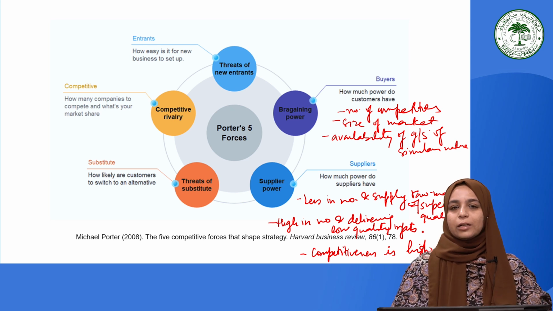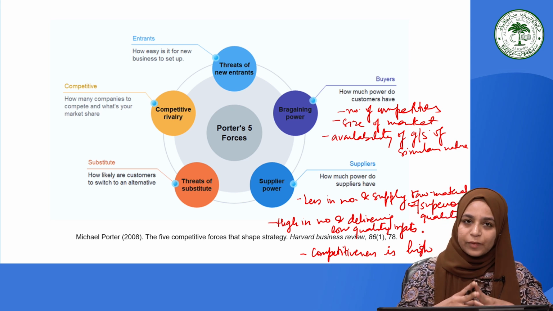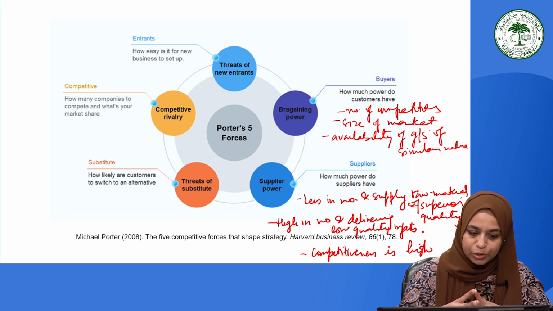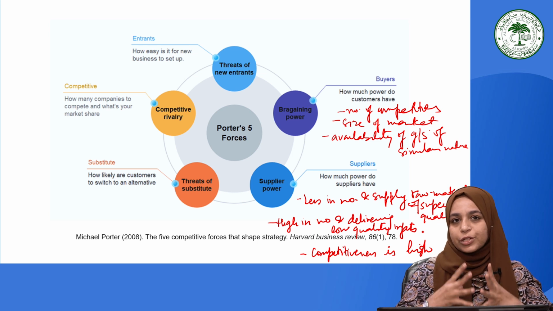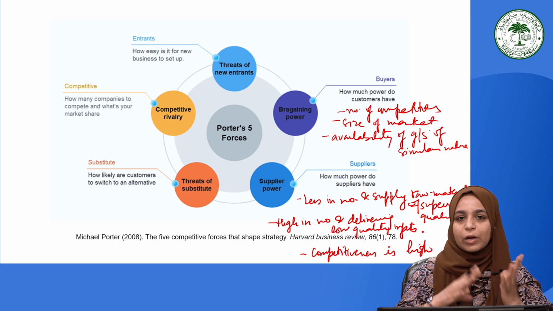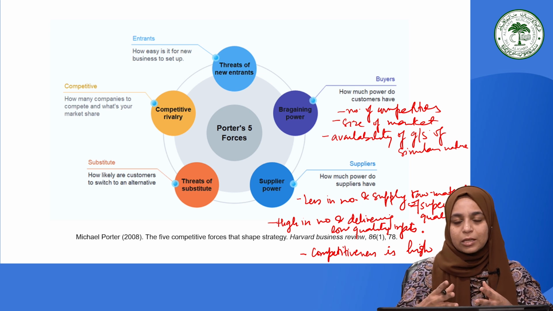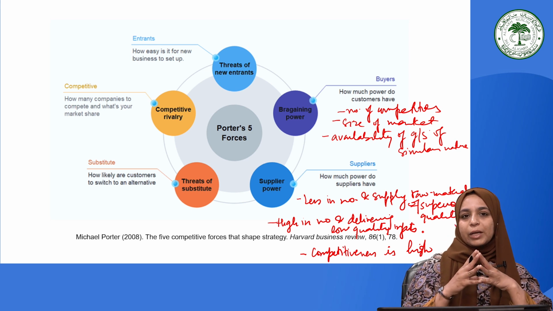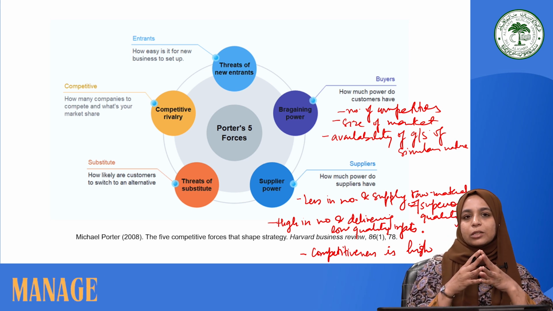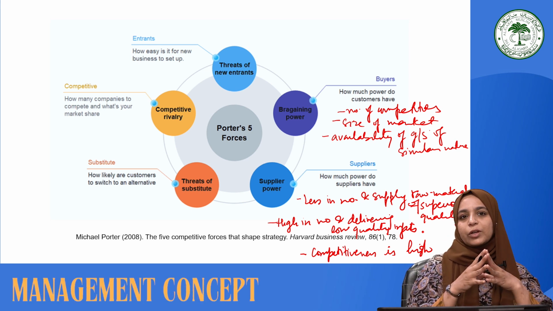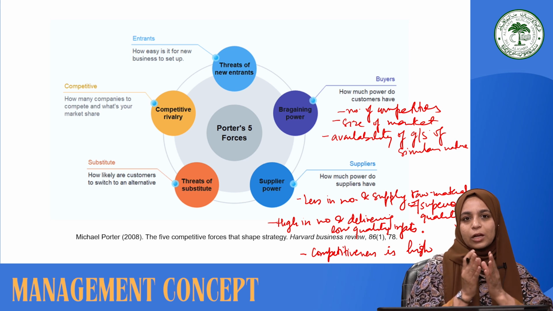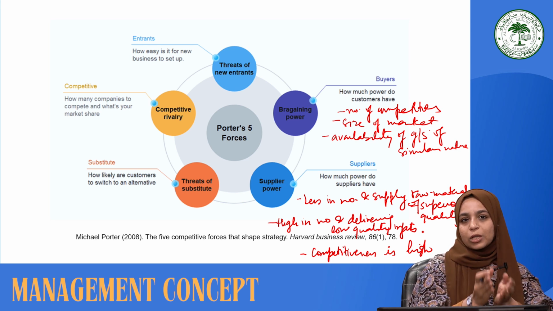So these will make the supplier power higher. Another factor is the threat of substitutes. Of course, the switching cost for a customer to shift from one product to another is low when it is easy because of availability, because the time required to search for another product is less for a consumer. The kind of products which are available are lesser in cost.